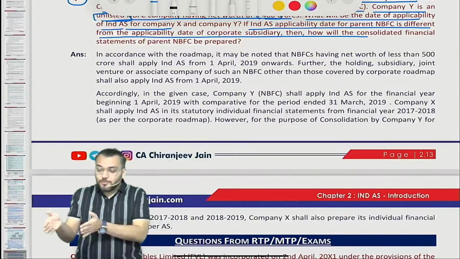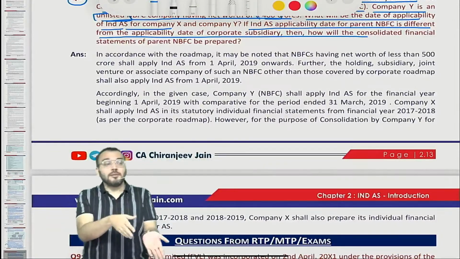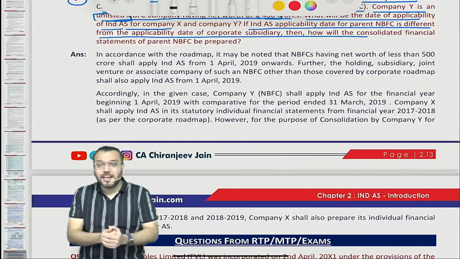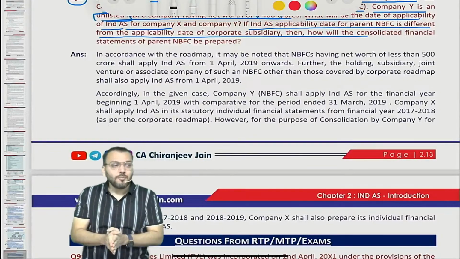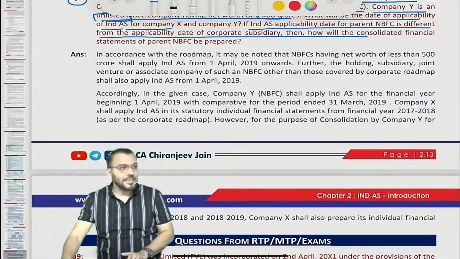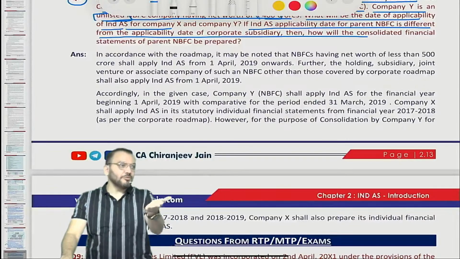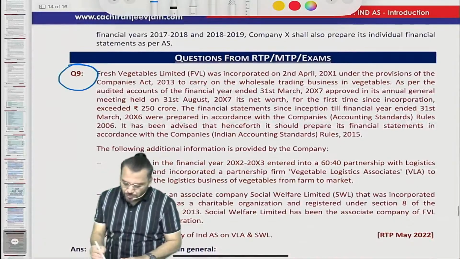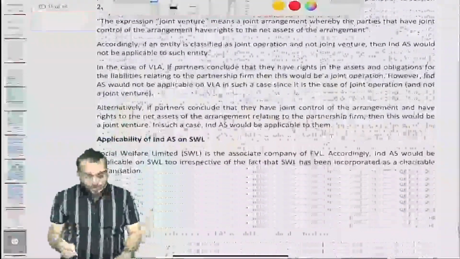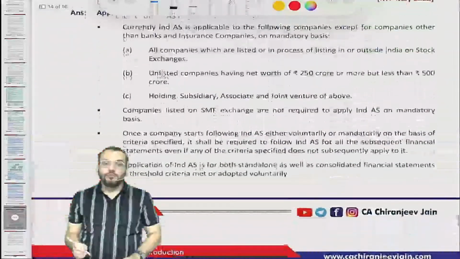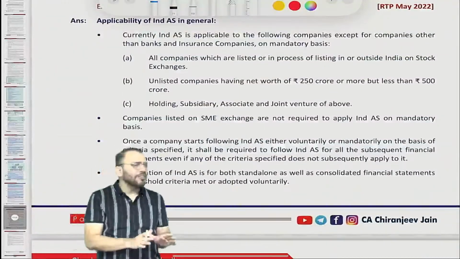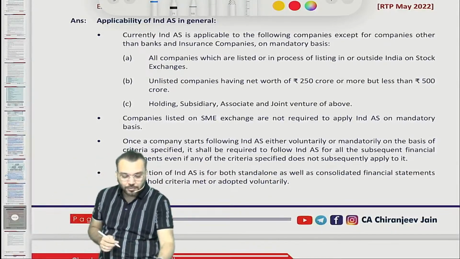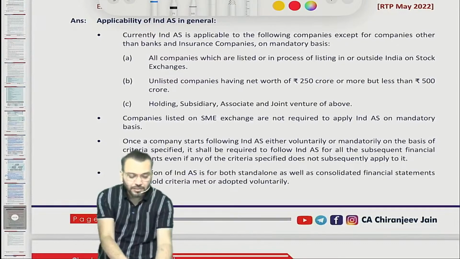But it is quite possible that before May 2024, Ind AS might be applicable for banking companies also. However, it will not come. But there may be some guidelines, so I will inform you. Nothing to worry about. Any amendment, I will inform you, so you are not supposed to worry right now. Correct. So this question you can do on your own. From my point of view, this applicability chapter was over last day. I was only discussing the questions. I hope you are understanding whatever I am saying.